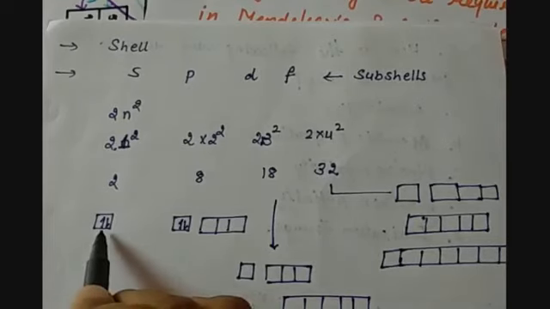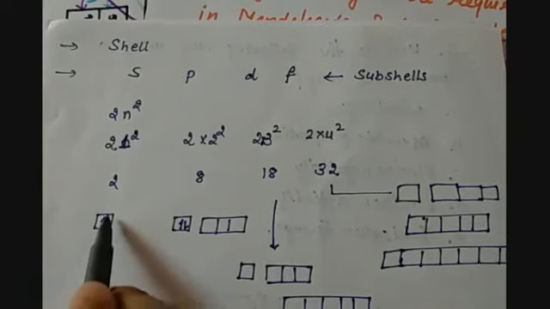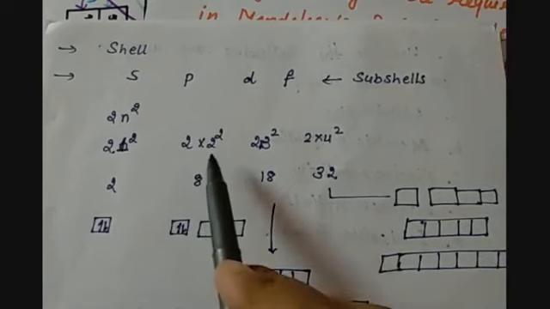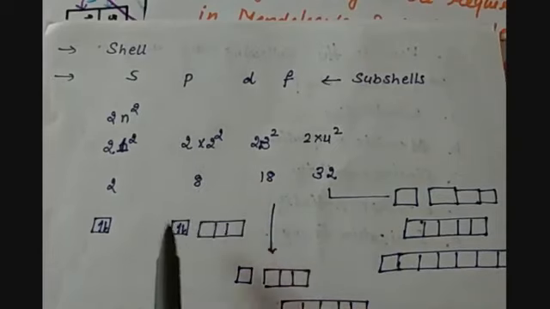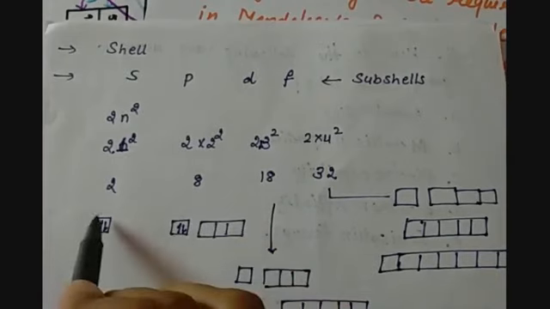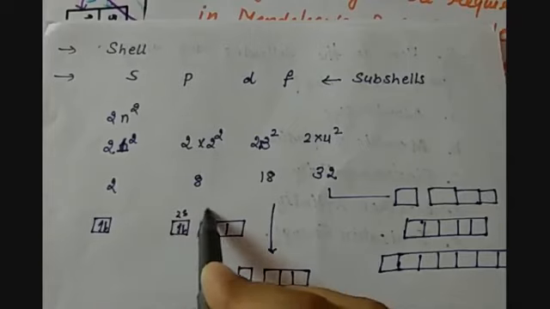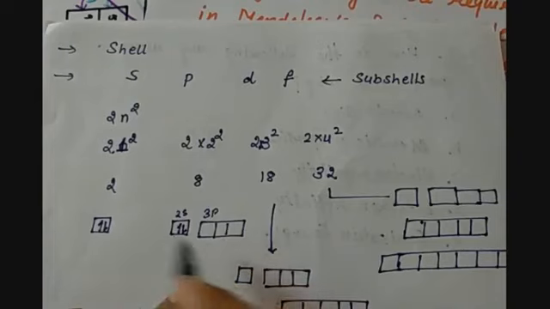So they can be accommodated spin-wise, like this is called spin and this is called anti-spin. So they will be placed in a shell this way. Then in P, which is the second energy level, we can accommodate 6 electrons in the orbitals, 2 differently and 3 differently, because this was the first energy level, this was the second energy level, and this was the first energy level of P. So here a total of 8 electrons can be accommodated.